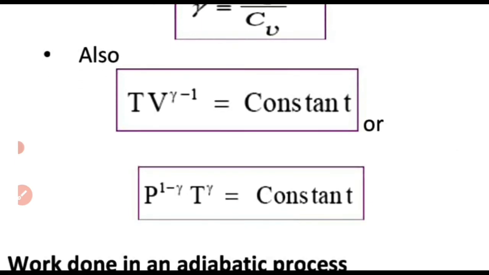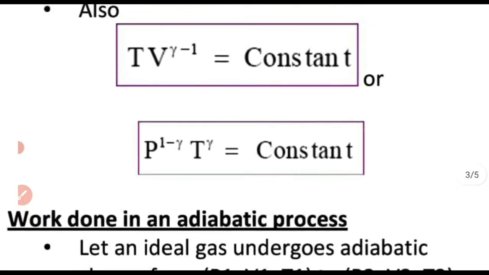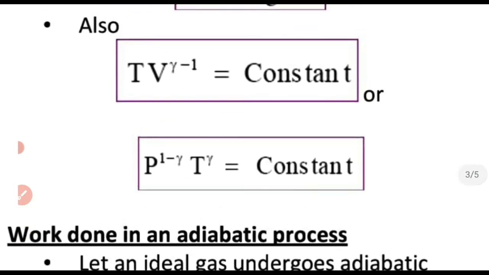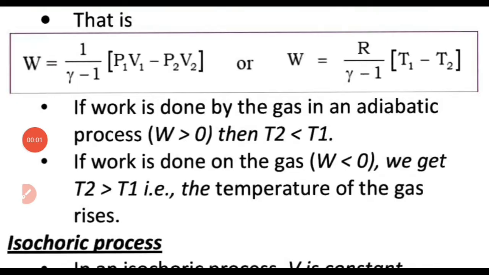Now let's discuss the expression for work done in an adiabatic process. The expression for work done is W equal to 1 by gamma minus 1 into P1 V1 minus P2 V2, or W equal to R by gamma minus 1 into T1 minus T2.